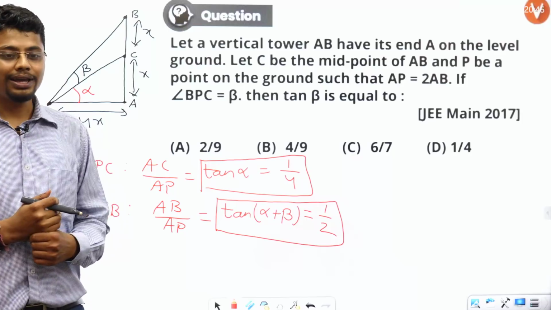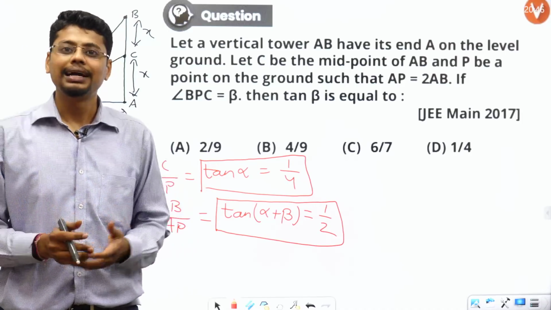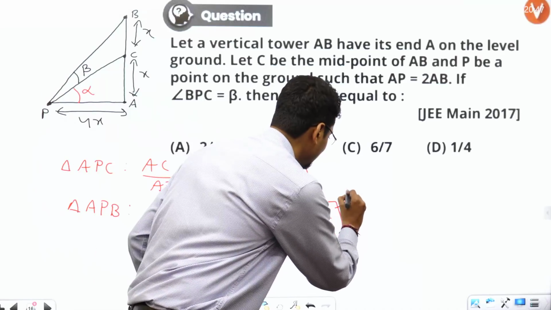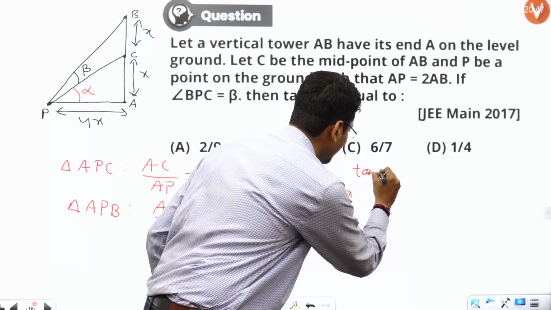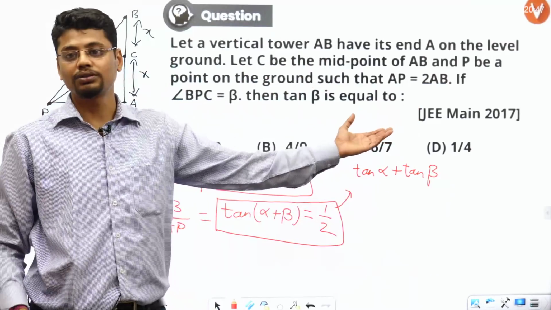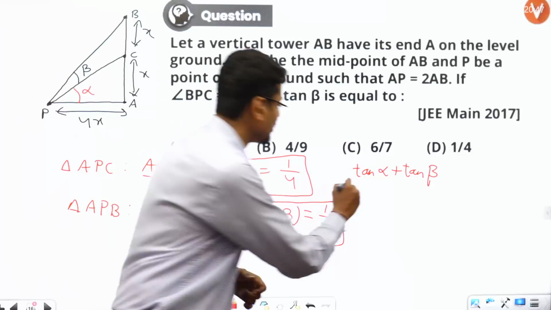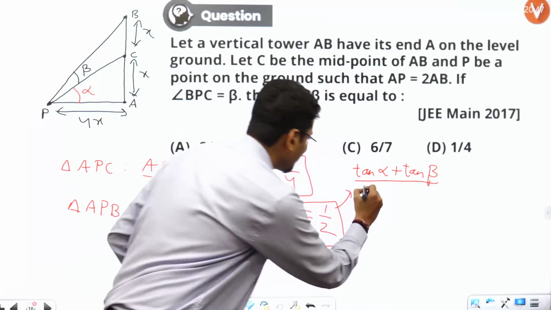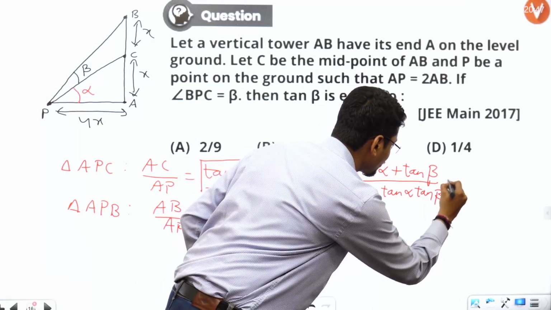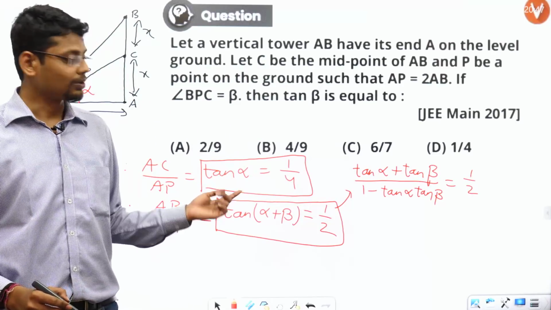Many of you are saying A is the right answer. Let me explain it for the others. How can I write tan of alpha plus beta? As per the formula, and mind you, this is a JEE Main 2017 question, just 2 years ago. So tan alpha plus tan beta divided by 1 minus tan alpha tan beta is equal to half. Now I know tan alpha is 1 by 4, so I can find tan beta.